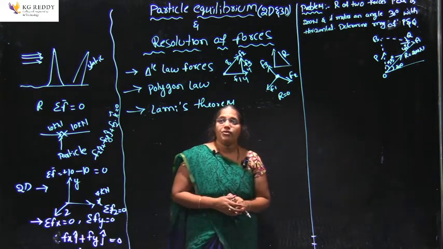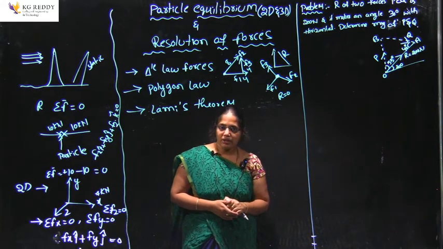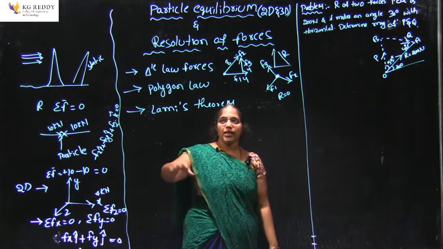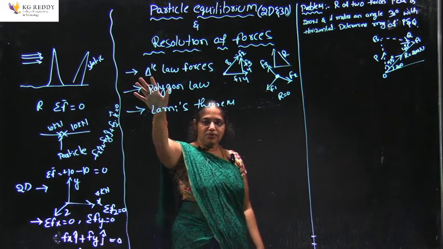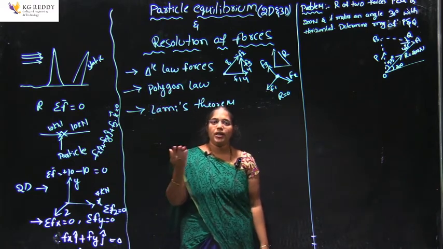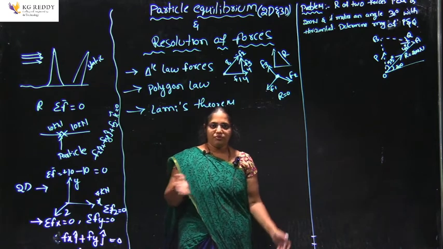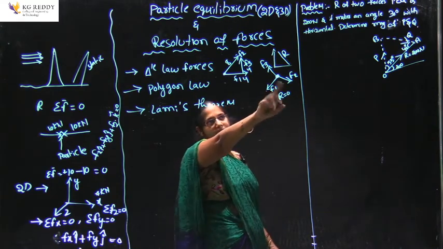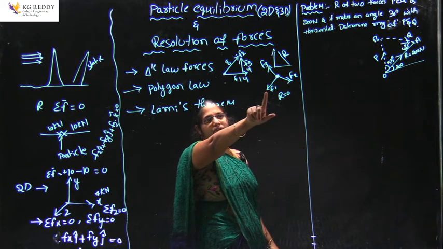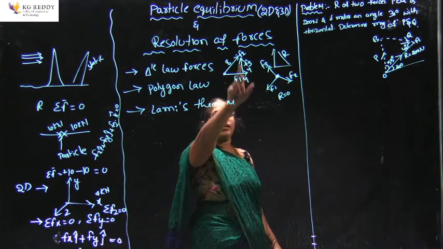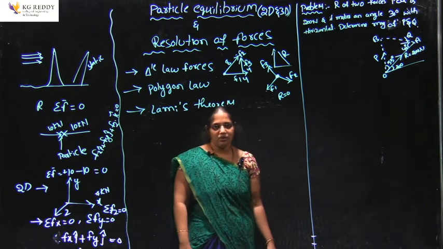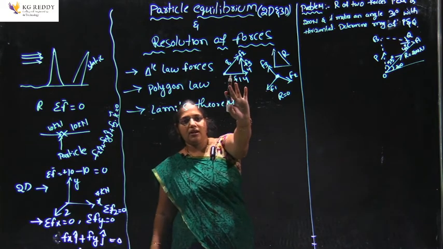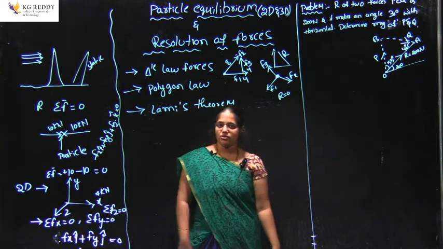So, triangle law of forces is nothing but resolving the forces in order to get the body in the equilibrium condition. Whenever three forces are acting in the form of a triangle, we have to keep the body in equilibrium, or else whenever three forces are acting in three different directions, in order to get the equilibrium condition, we apply one more force opposite to the other two directional forces. That is called the triangle law of the forces. So, this is under the resolution of the force.